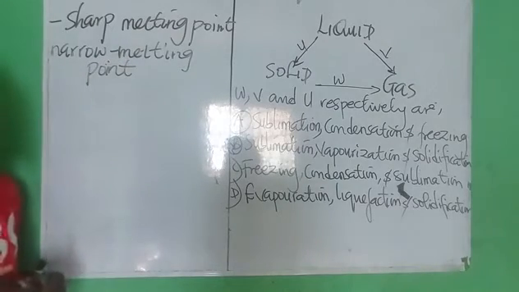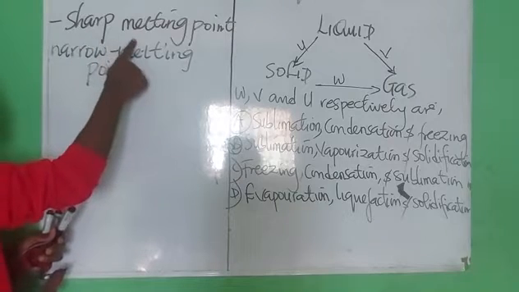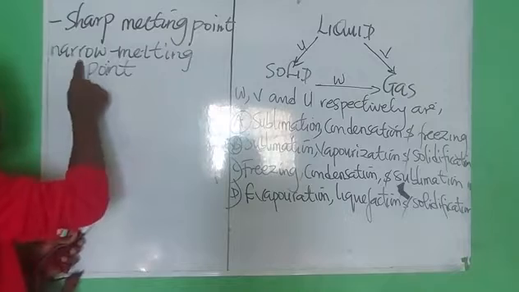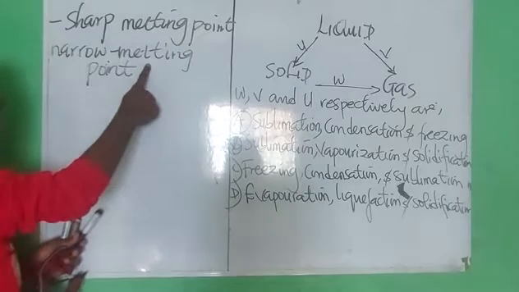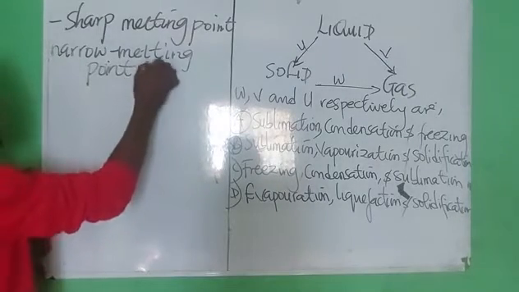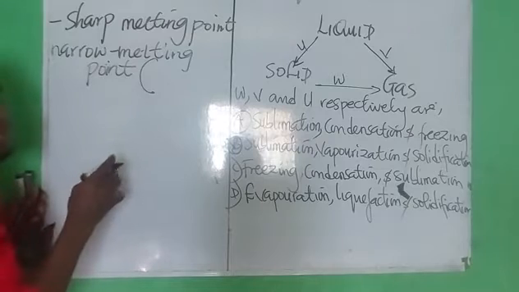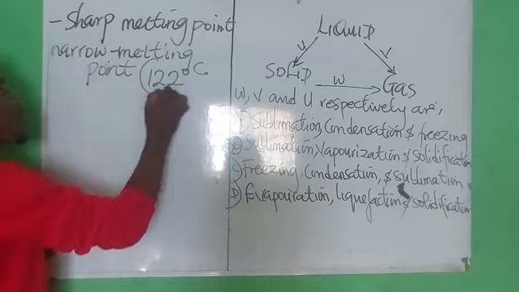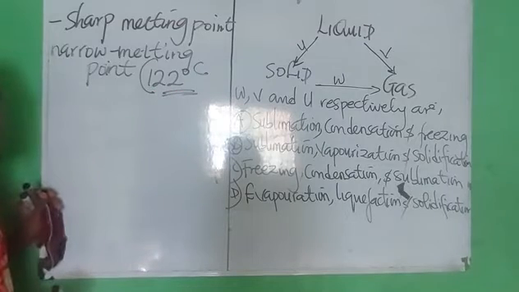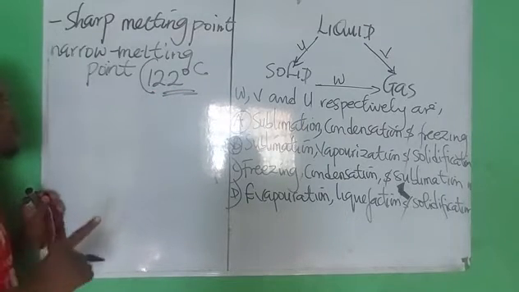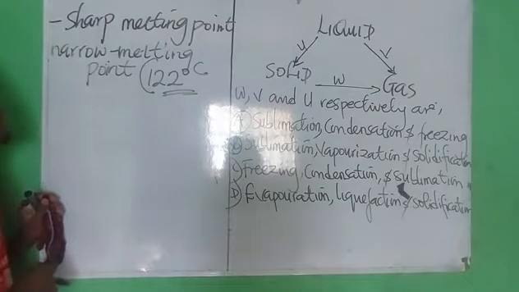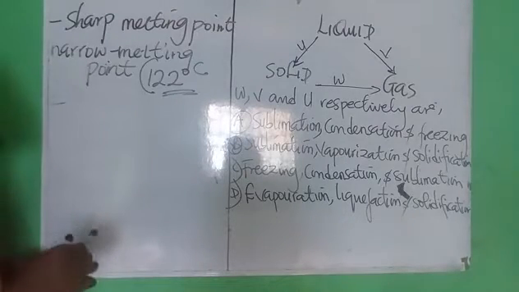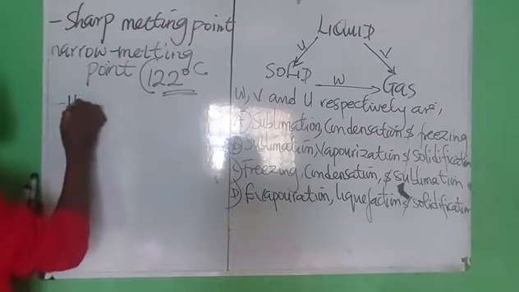Pure substances have sharp melting points. Pure benzoic acid, for example, has its melting point to be 122 degrees Celsius. Take note of that. It is very, very important. Another feature of pure substances is that they are homogeneous.